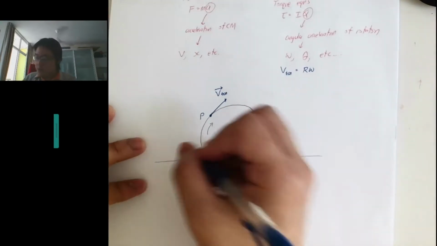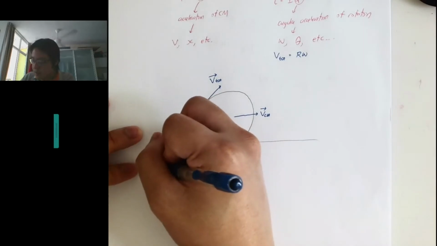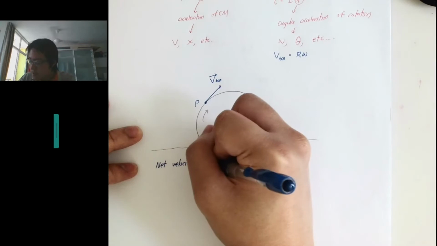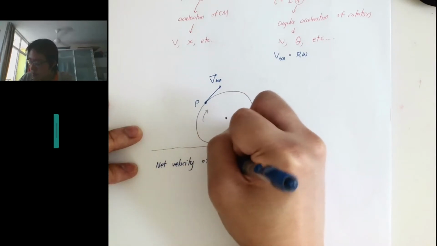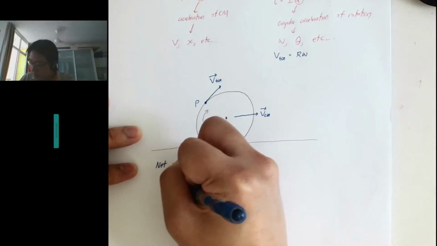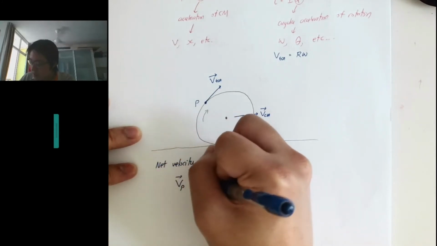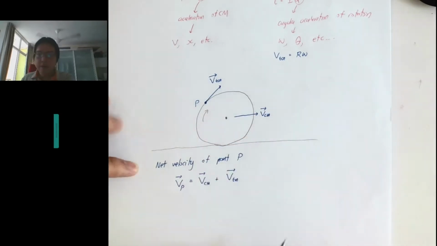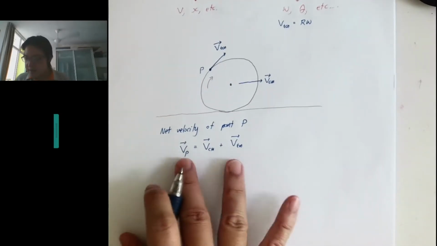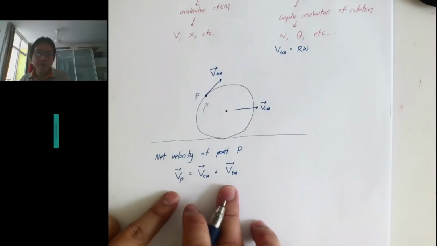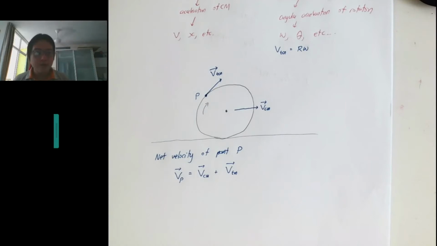So we can use this concept to calculate the net, or resultant, velocity of point P: the velocity of point P is just the v center of mass plus the v tangential. That is the important equation we need to remember in order to visualize the rolling motion.